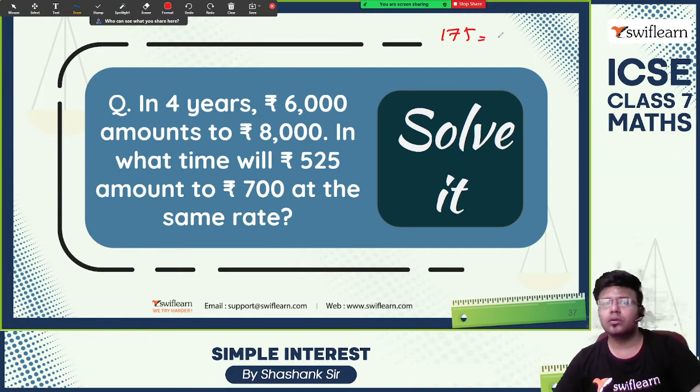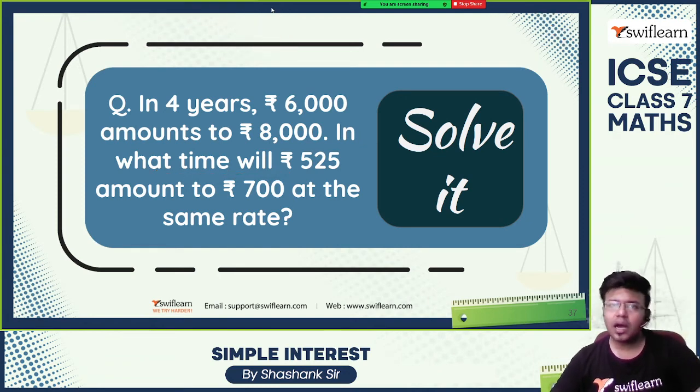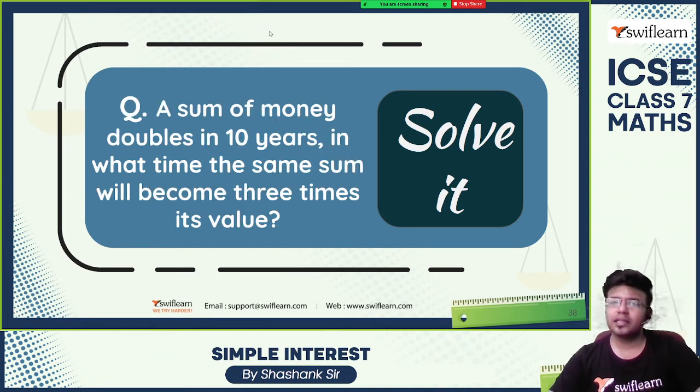Principal amount is 525, time period we keep as t, rate of interest is 8.33, by 100. Solve this, you will get the answer 40. A sum of money doubles in 10 years.